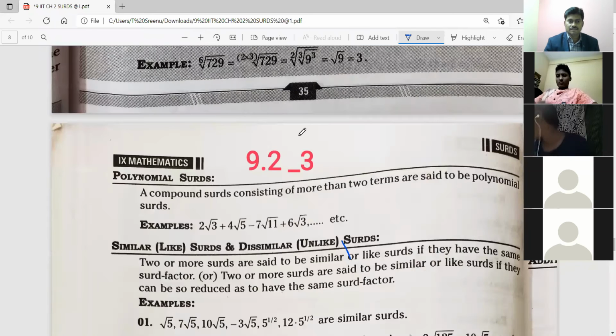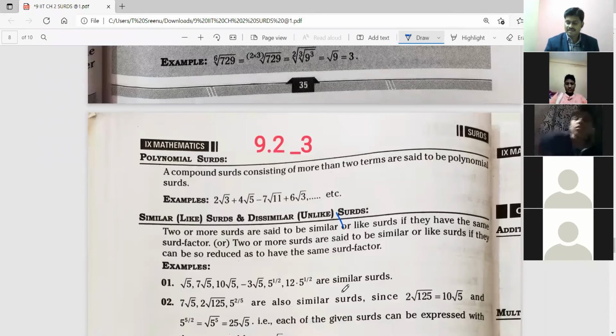See here, polynomial surd. The name itself shows it is a polynomial: a compound surd consisting of more than two terms. Just now we saw two terms and three terms, binomial and trinomial.